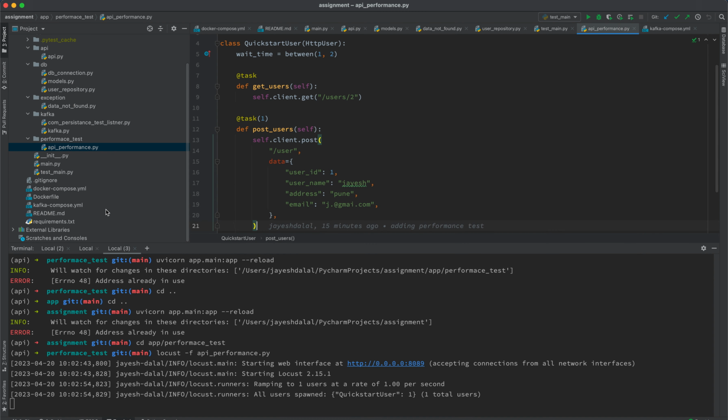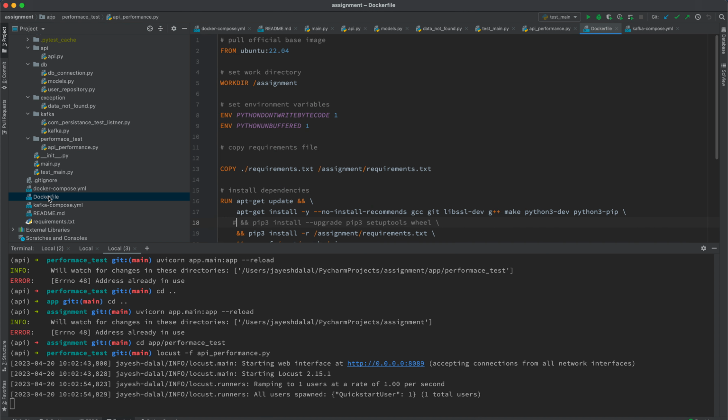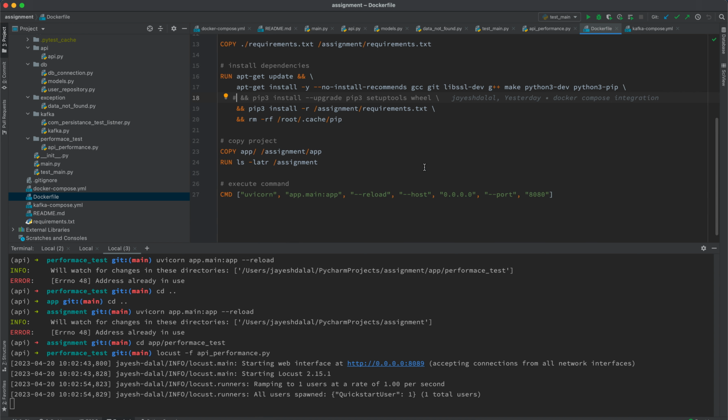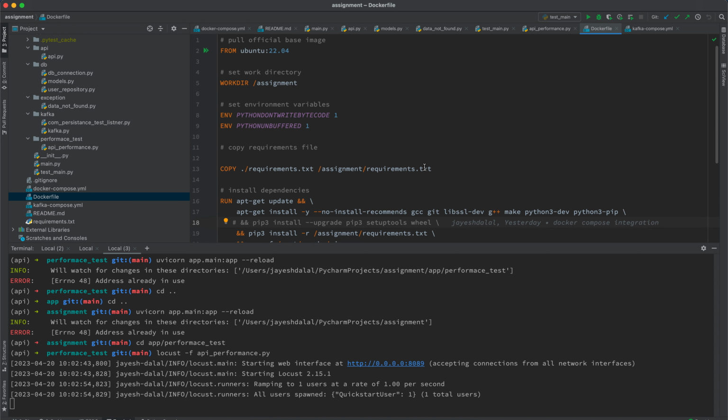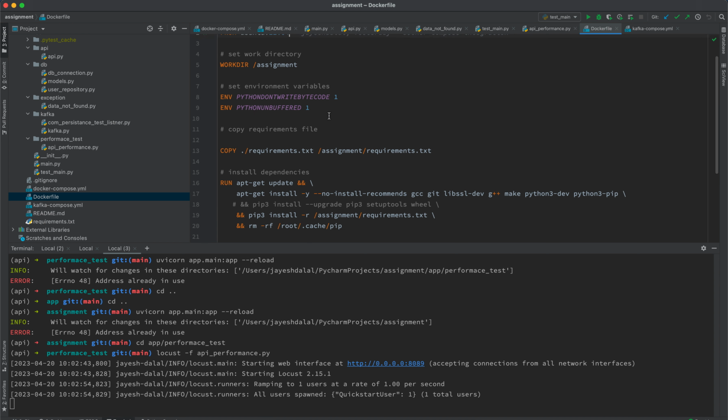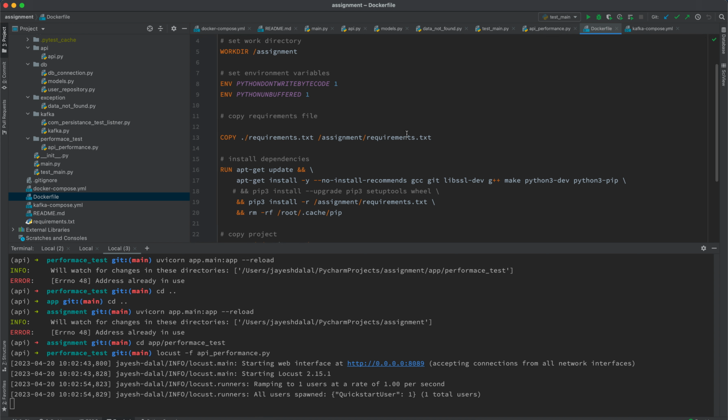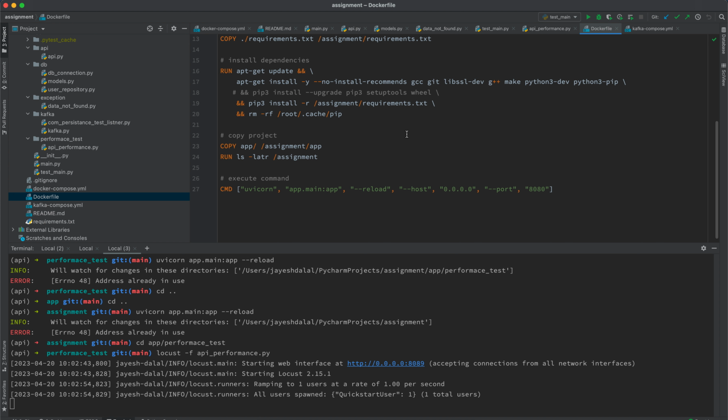Now coming to the containerization. For this I used a Dockerfile as well as Docker Compose. In the Dockerfile I use the Ubuntu image as the base image. The work directory is my assignment. I copy the requirements txt, then there is a basic setup required for Python and the installation of all the dependencies. Then I copy my full project into the assignment app directory.